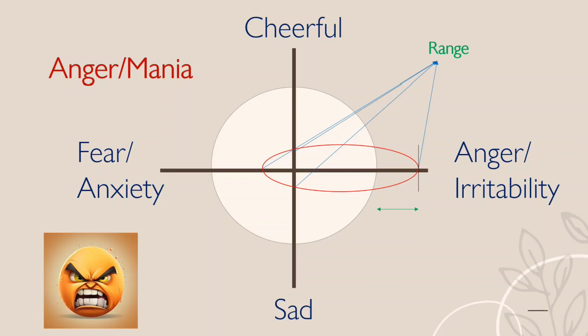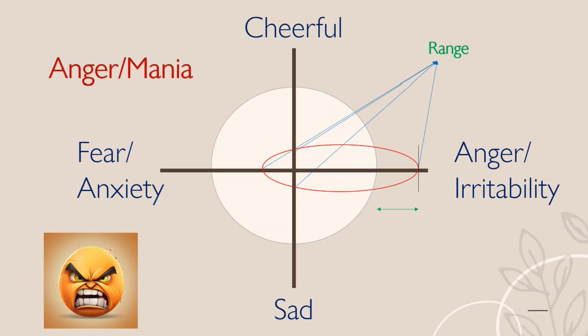This is the shifting towards anger irritability, and intensity is increased. If it is shifted towards anger irritability and the circumferential line will be at the white circle, then intensity would be in the normal range, and shifting towards anger irritability will be there.